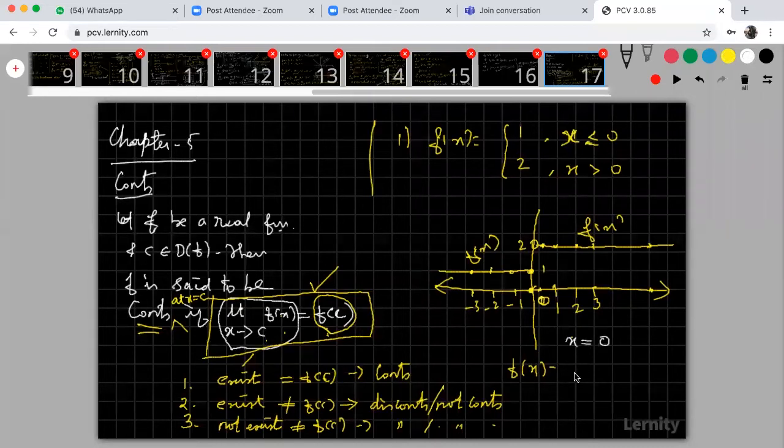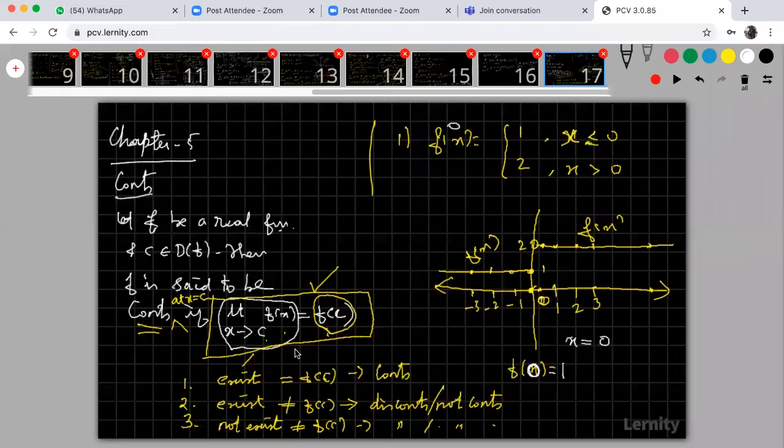So therefore, I'm going to check whether the function is continuous or not at the point x equal to 0. My c is 0. Okay, what is my f of 0? The value of the function, the right hand side. Look at that, here 'less than or equal to' is there. Okay, here equal to means f of 0, that is, x is 0. When x is equal to 0, what is my f of 0? That is 1. My value of the function at x equal to 0 is 1.